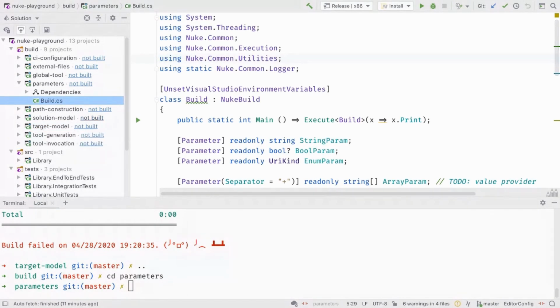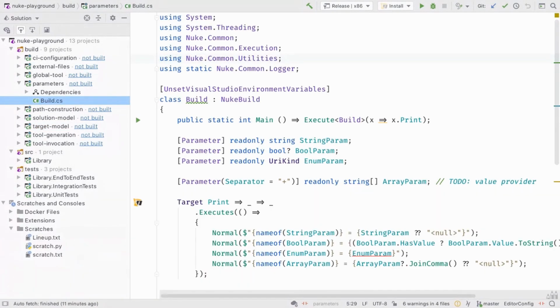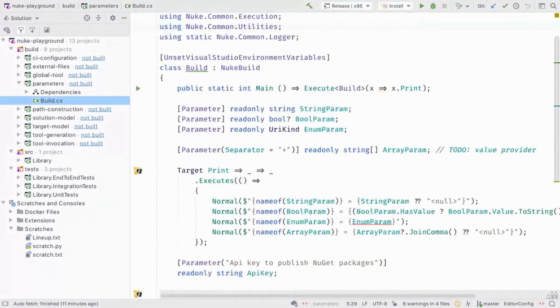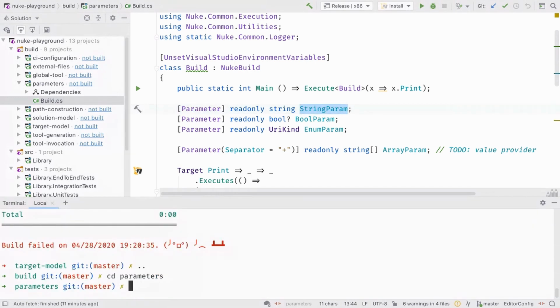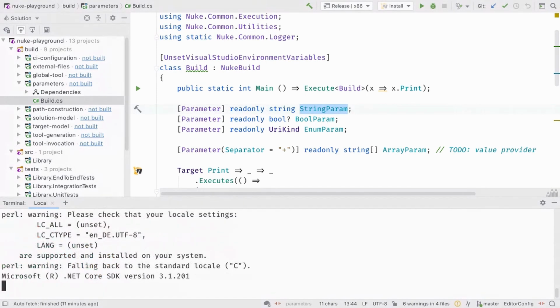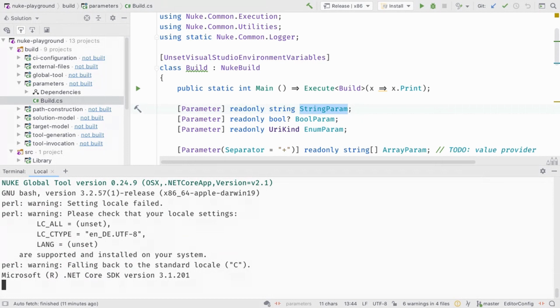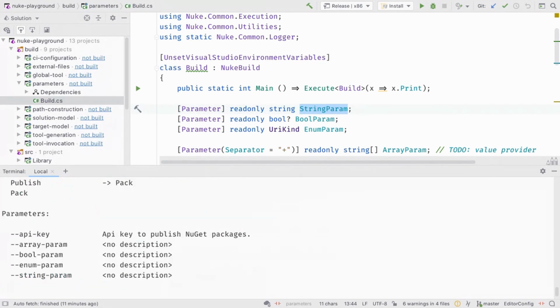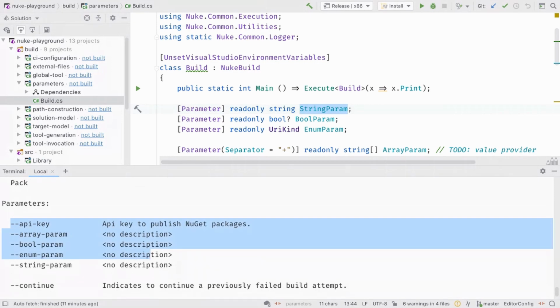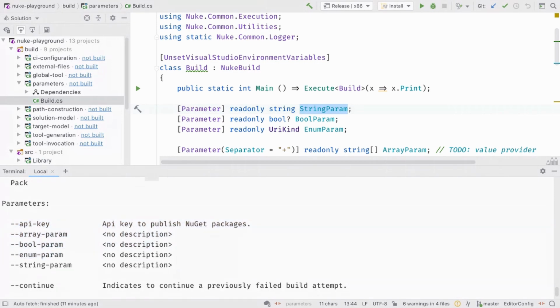And here we have a different build, which is provided already. And in Nuke, what you do is only to write a couple of fields and attribute them with the parameter attribute. That's all that you have to do. So it's basically a very declarative approach of doing parameters. And that results in the fact that here, if I invoke help again, then we can also see those custom parameters here, API key, array param, bool param, etc.